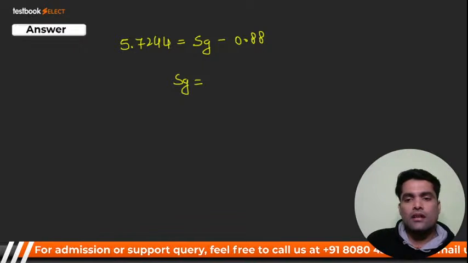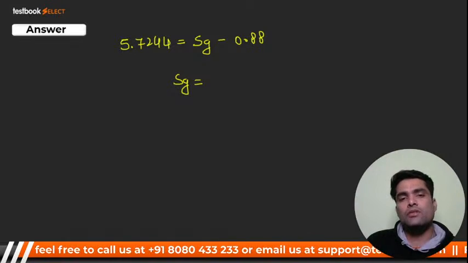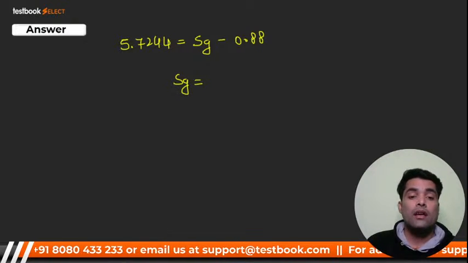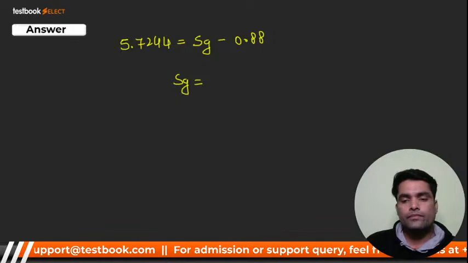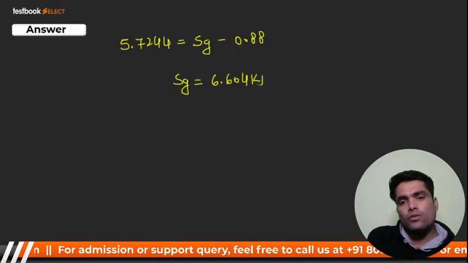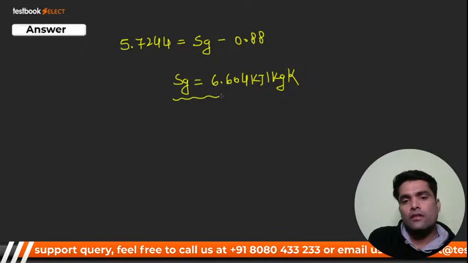Okay, I already told you about the engineering club, right? I already told you that at least 170 to 180 marks you require in each paper, my dear. I'm talking about each paper. So what should be the answer now? It should be 6.604 kilojoule per kg Kelvin. And this will be your final answer.